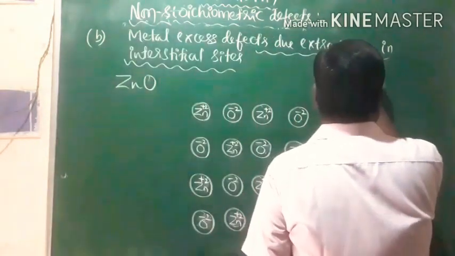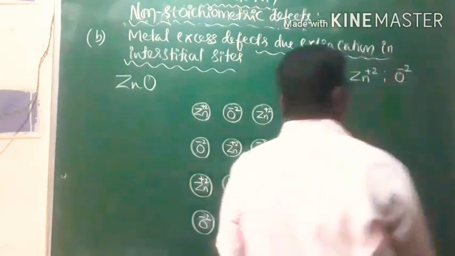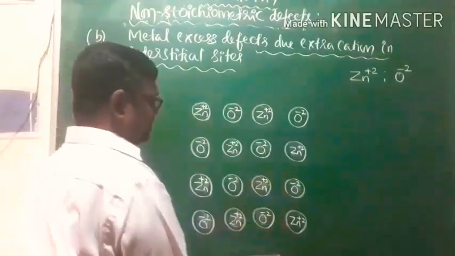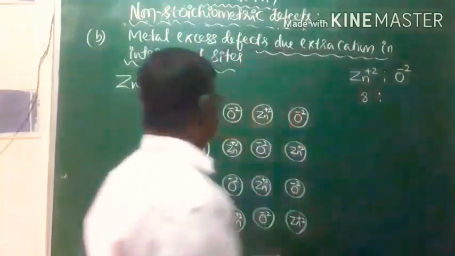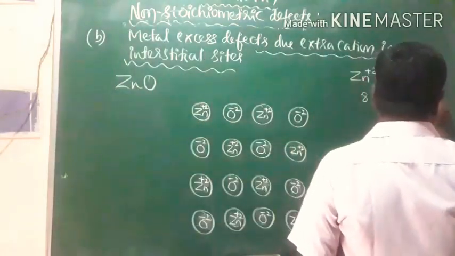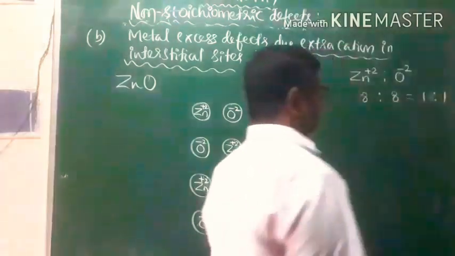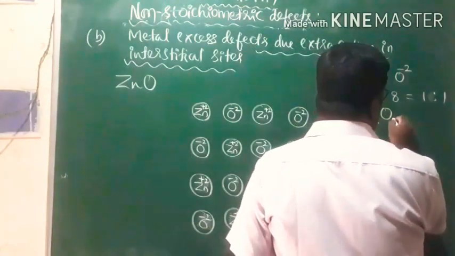As far as the stoichiometric ratio is concerned, that is the ratio of Zn plus 2 ions to oxide ions, how many Zn plus 2 ions are there here? There are 8 Zn plus 2 ions. How many oxide ions are there? There are 8 oxide ions. Therefore, the stoichiometric ratio is 1:1. That's why we write the formula of zinc oxide as Zn1O1.